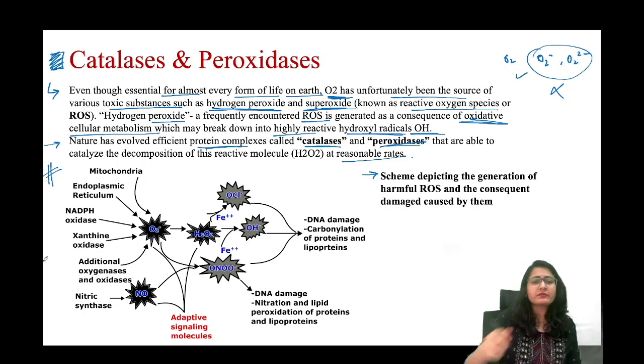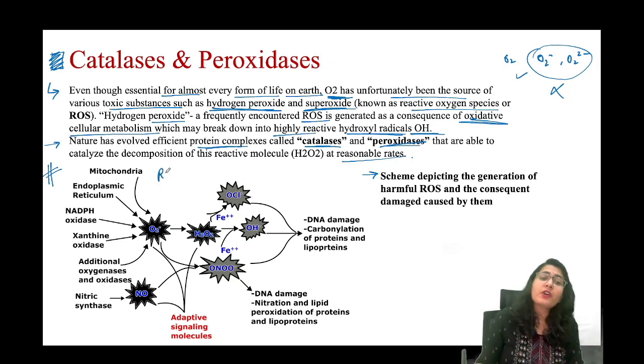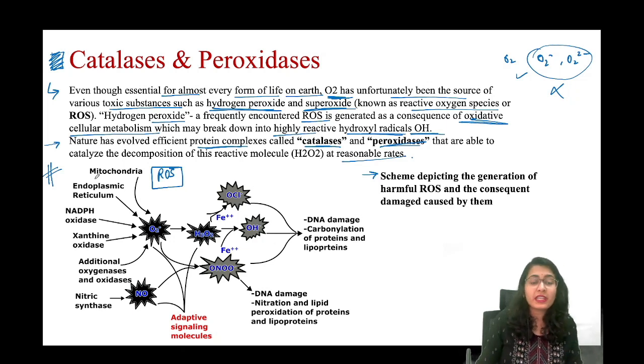Now, there are many sources of these reactive oxygen species in our body. Many sources, बहुत अलग-अलग sources से बनता है. Mitochondria, because a lot of metabolism is going on, powerhouse of the body. Endoplasmic reticulum, NADPH oxidase, xanthine oxidase, additional oxidases, nitric oxide synthase. तो वहां से O2 minus, superoxide form में बनता है. The nitric oxide also is released.